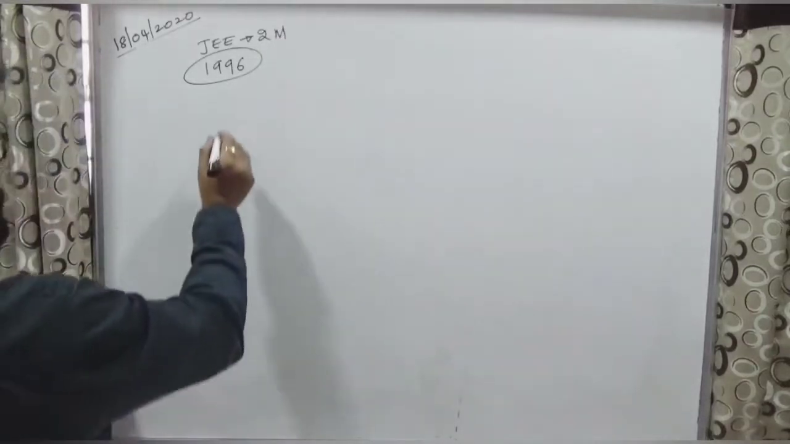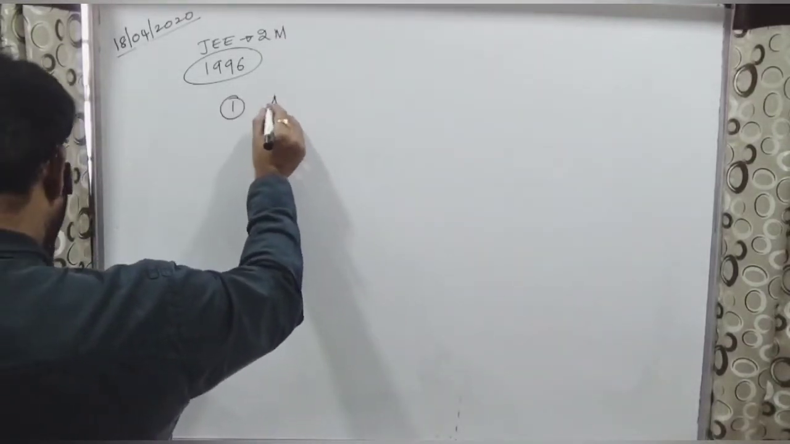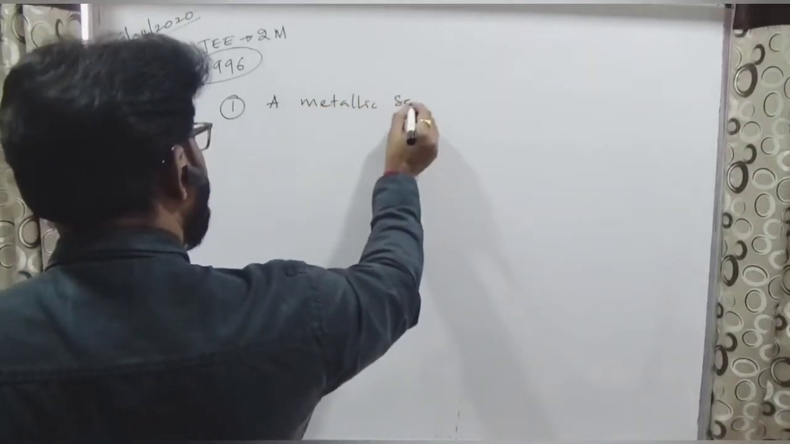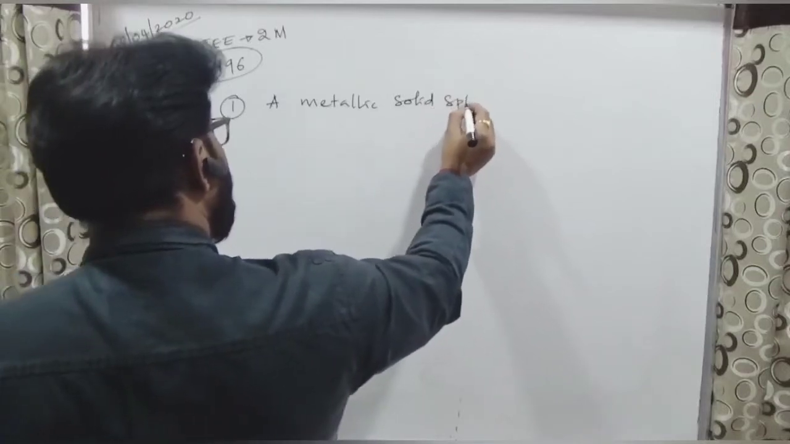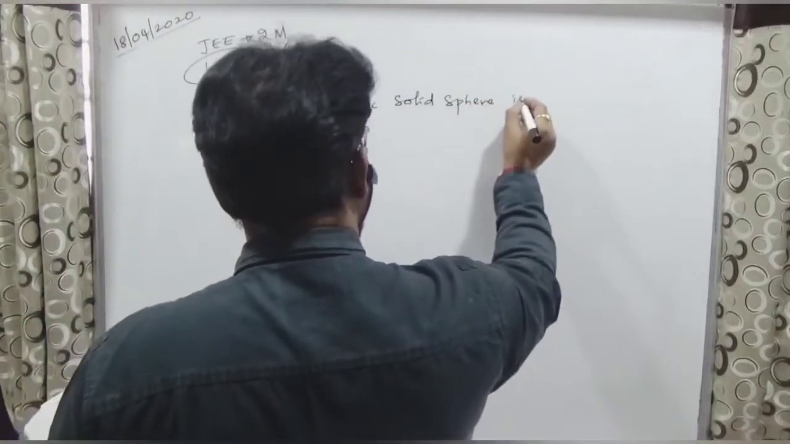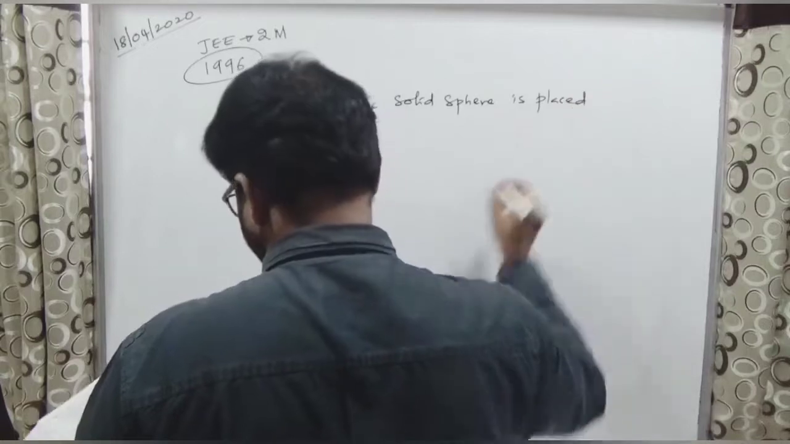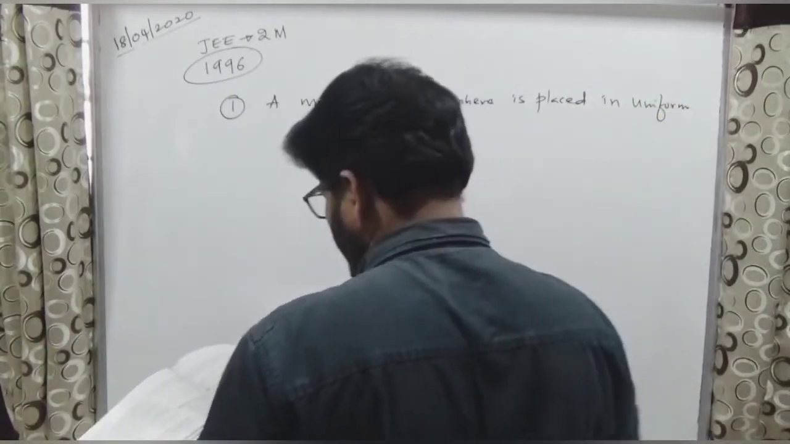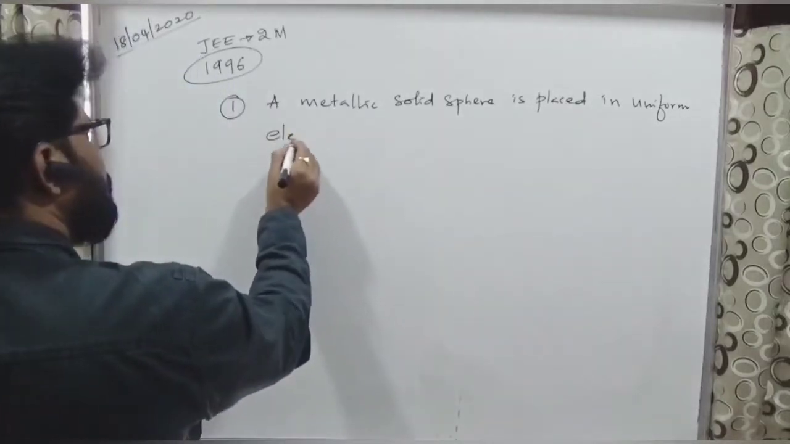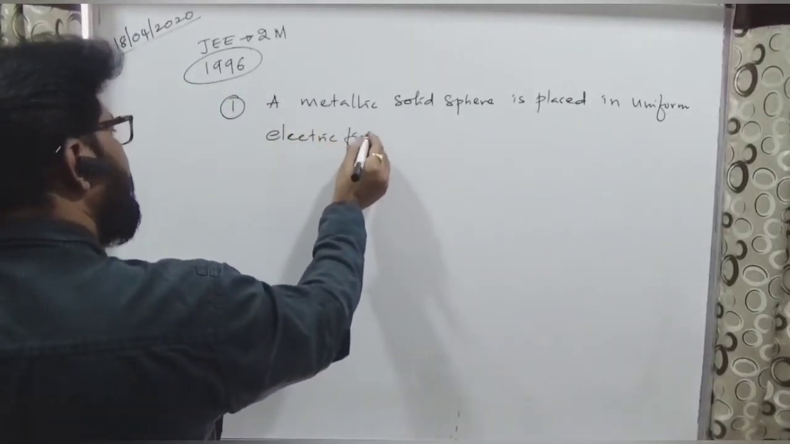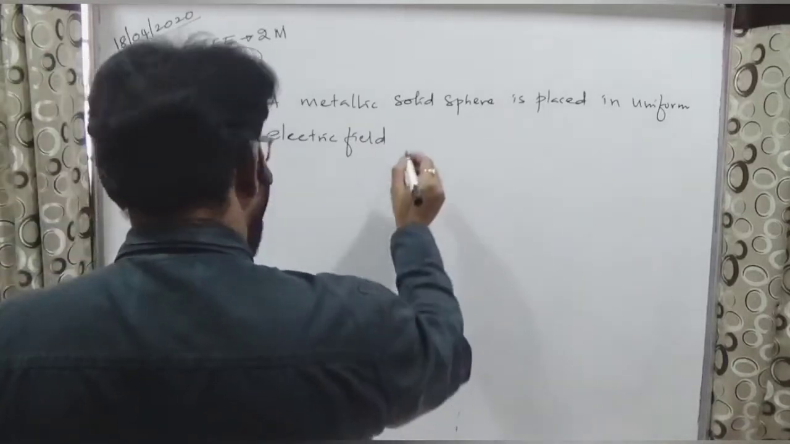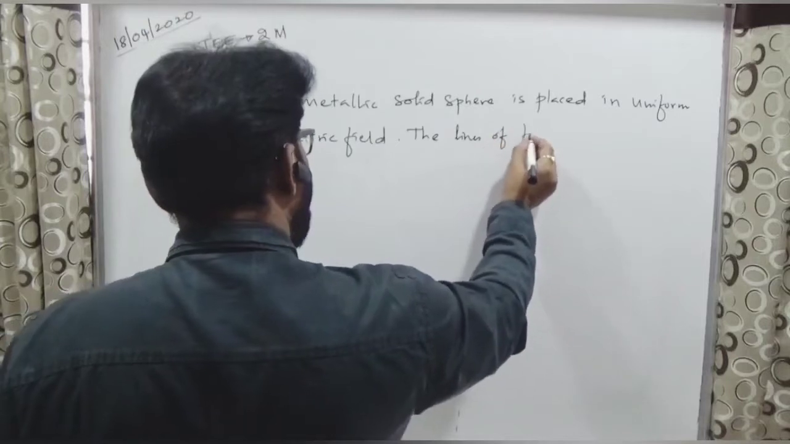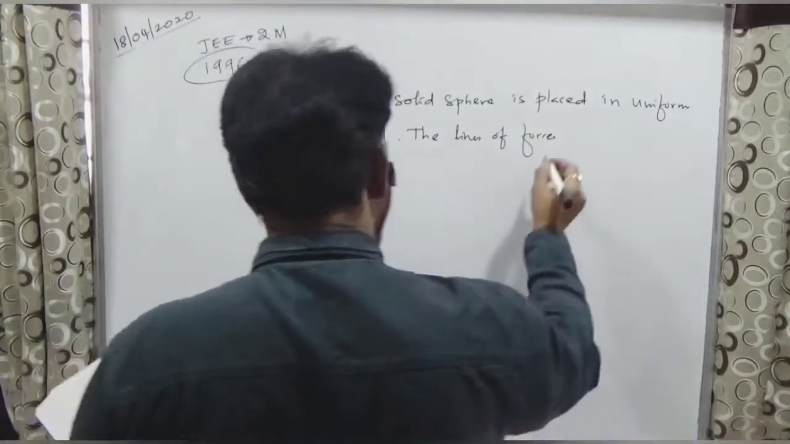The first question: a metallic solid sphere is placed in a uniform electric field. The lines of force follow the path.